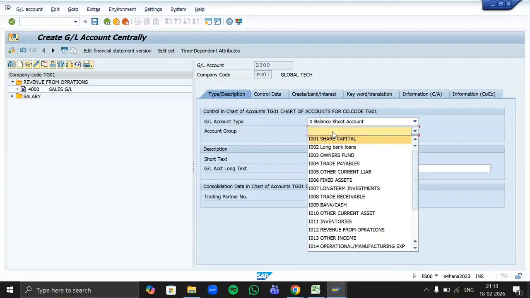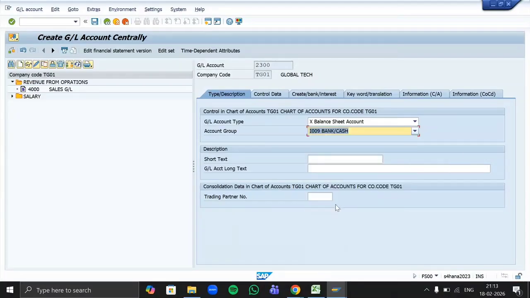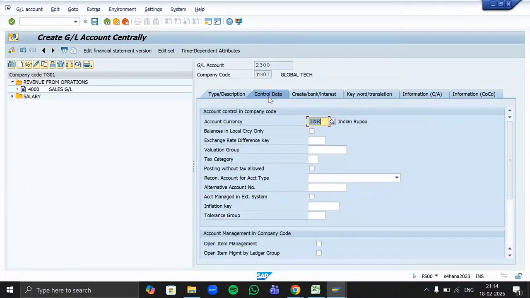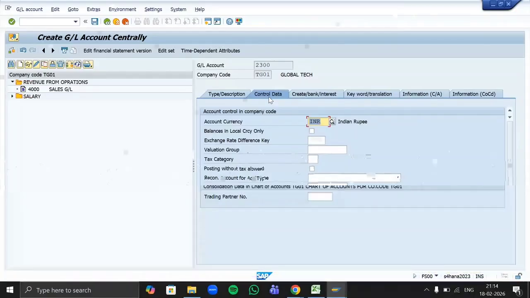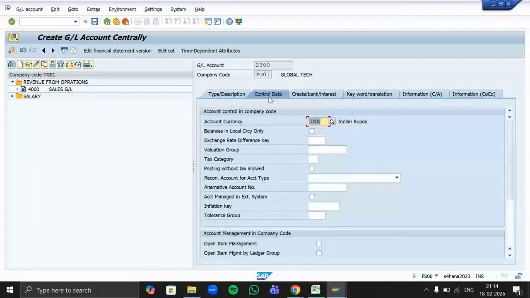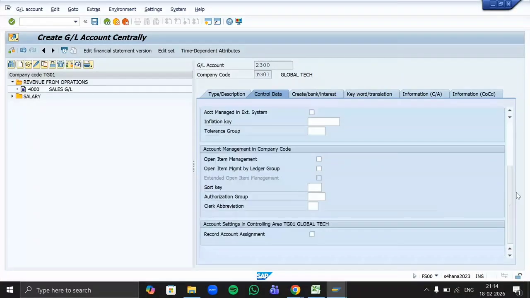Account group will be bank or cash. Short text as cash GL. Long text cash GL for company code TG01. Go to control data. Now, do we apply any kind of tax on cash? No. So there is no need to apply a tax category, and no need to select posting without tax allowed either. Anyways, no taxes are there, so we are allowed to post without it.